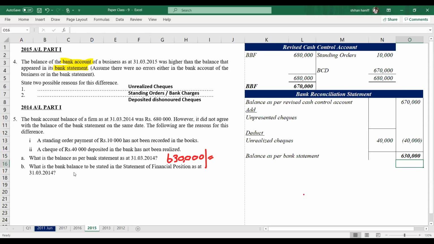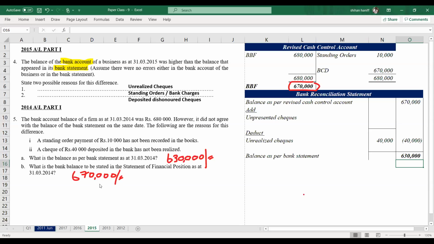What is the bank balance to be stated in the statement of financial position? In the statement of financial position, we have to take the revised cash control account balance, which is 670,000. So you have to properly write the answer. 670,000.